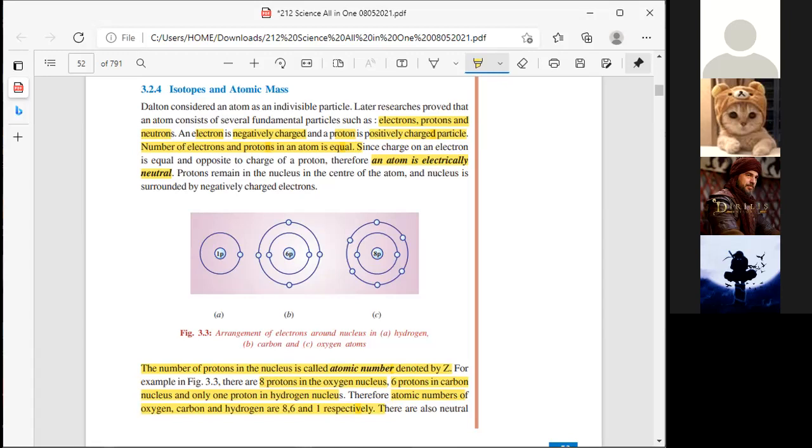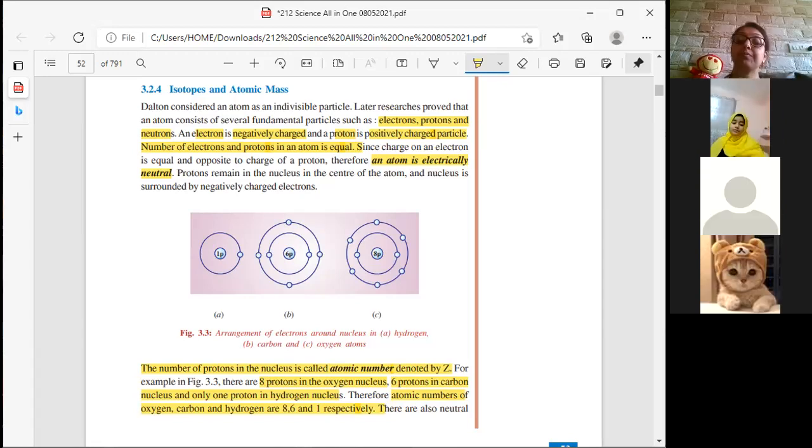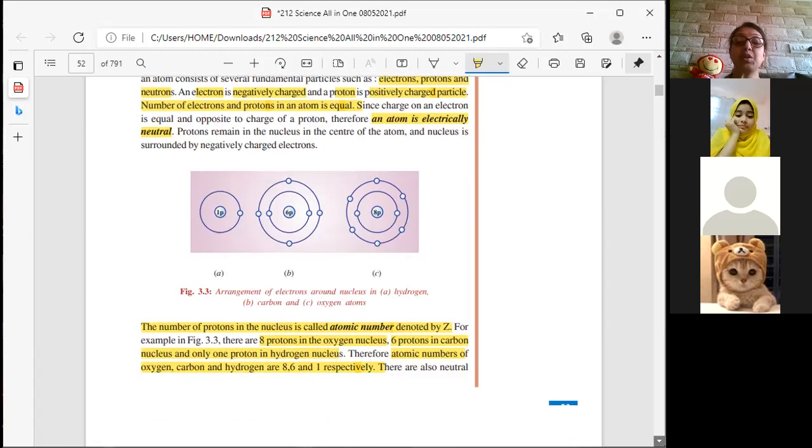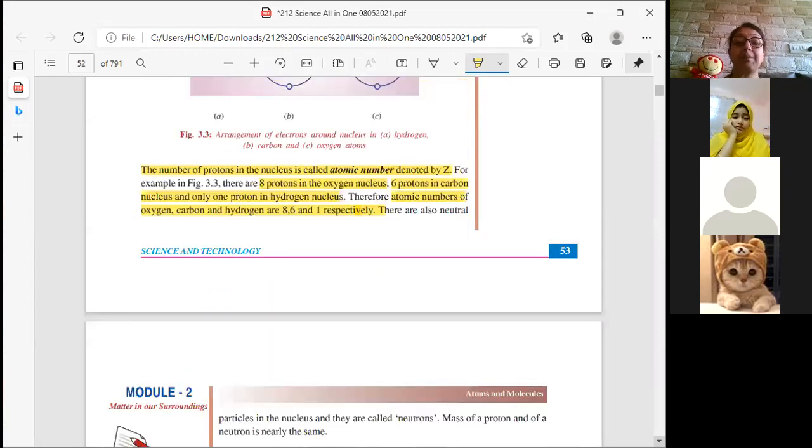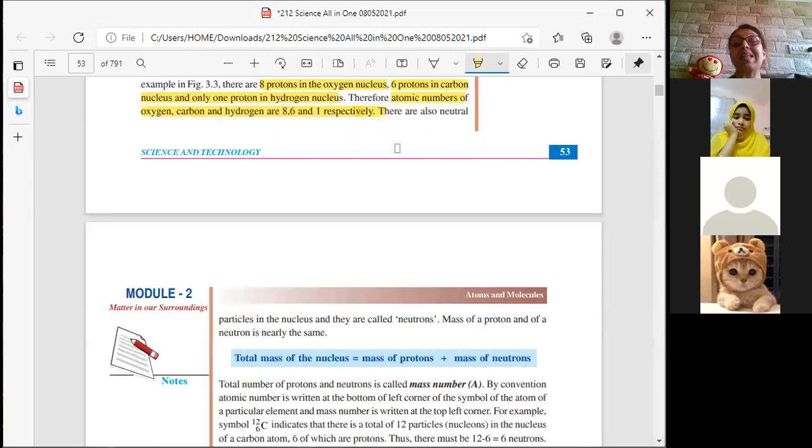Yes. Any doubts? No. Now there are also neutral particles in the nucleus, and they are called neutrons. Neutrons are neutral. As I told you, protons are positive, electrons are negative, and neutrons are neutral.